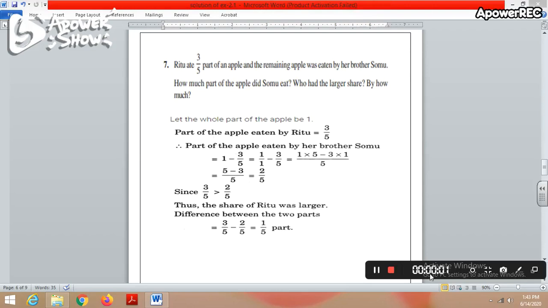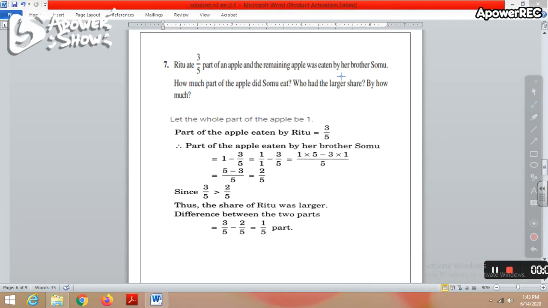Question number 7 says, Ritu ate 3 by 5th part of an apple and the remaining apple was eaten by her brother Somu. How much part of the apple did Somu eat? So this is my first part of this question. We have to find out how much part of the apple did Somu eat.